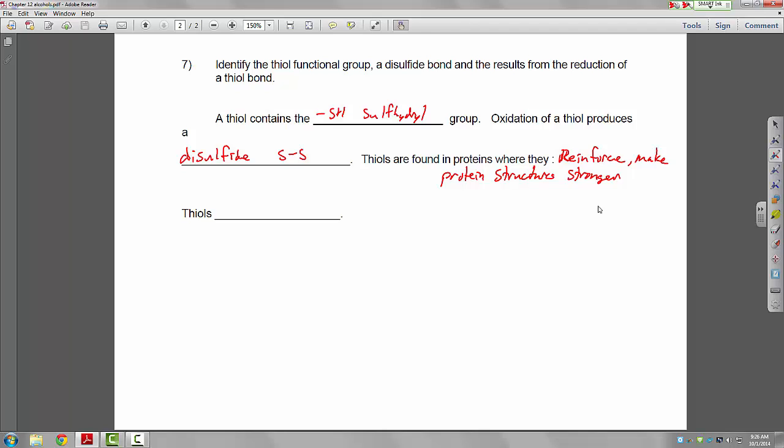The last thing here is thiols stink. Many of the thiols have an unpleasant odor, like a rotten egg or sulfur odor. Let's look at some of these oxidation reactions.